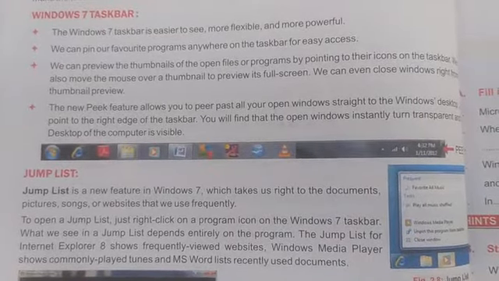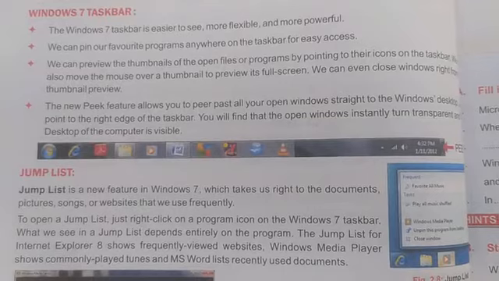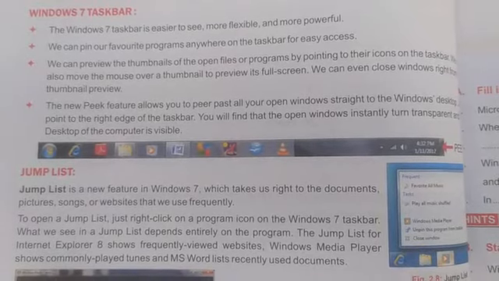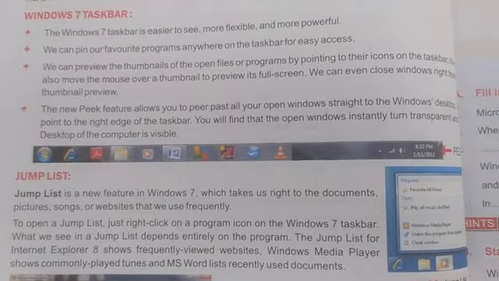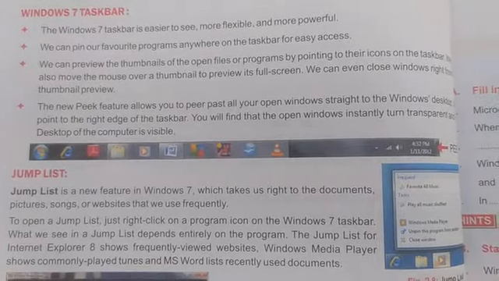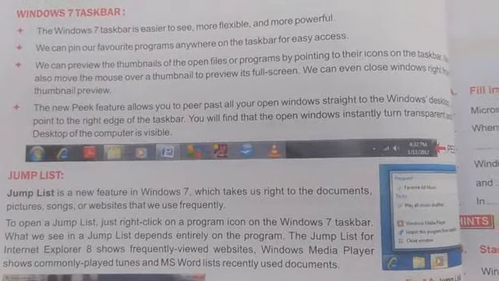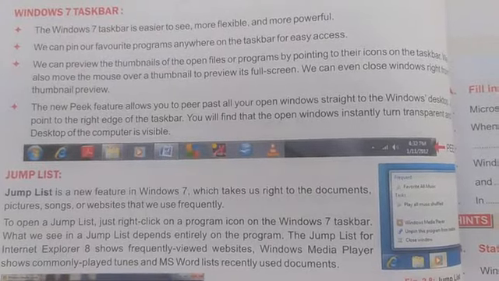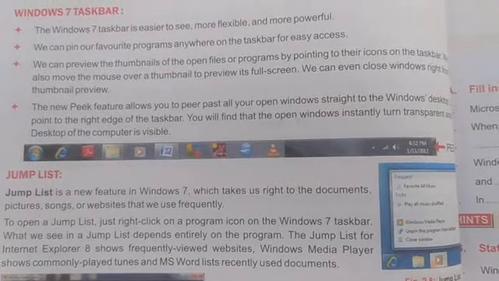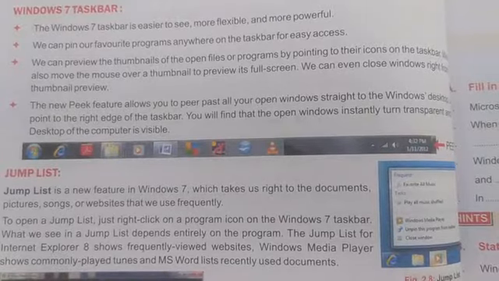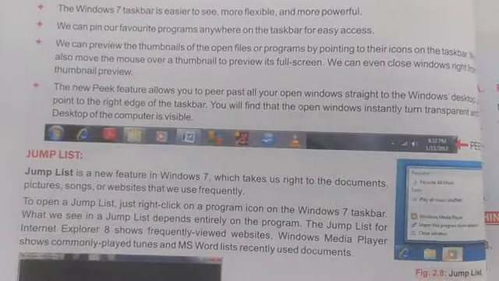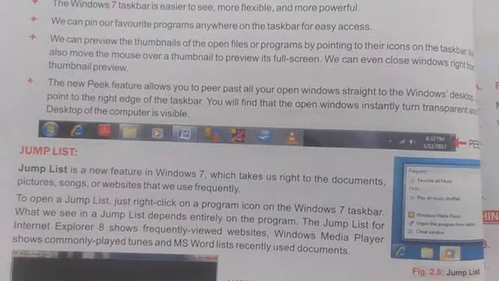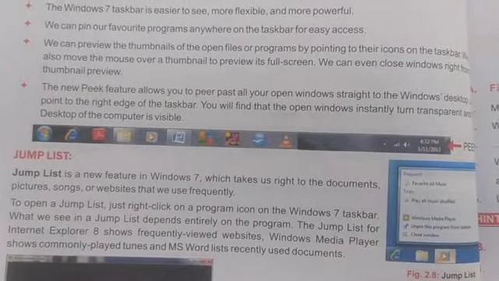The Jump List will contain the most frequently used programs and files. If you right click on the MS Word icon, then you will find the most recently used documents. Similarly, if you right click on Internet Explorer, you can see the most frequently viewed web pages. So it is easy to see the previous history of each program by using the Jump List.